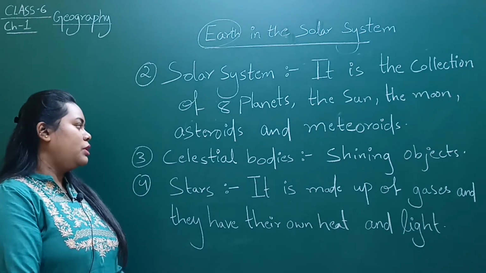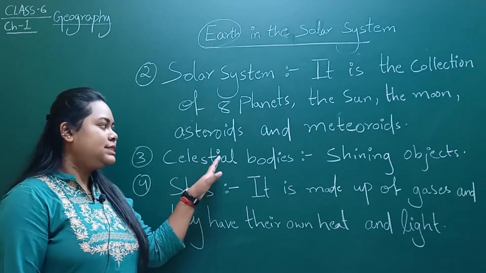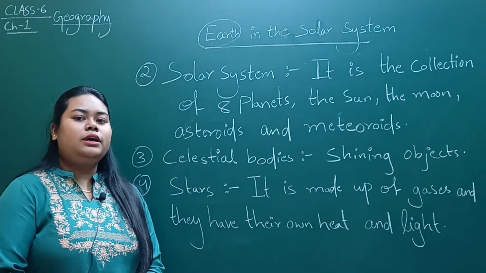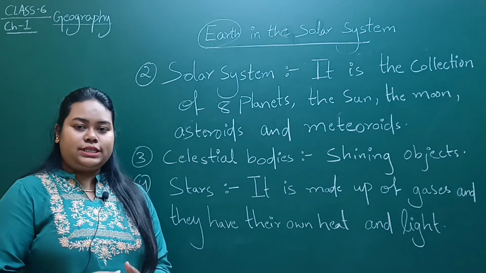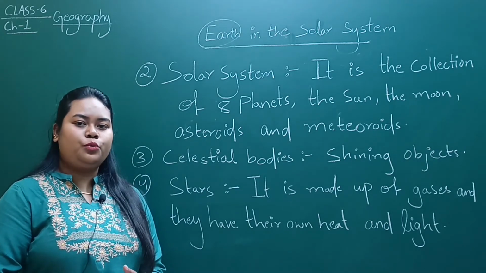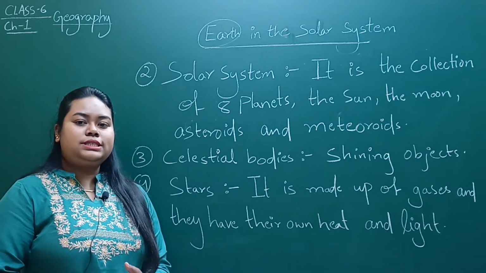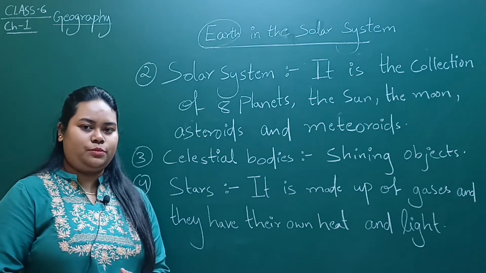Now we will proceed to our next topic, and that is celestial body. What is a celestial body? All shining objects are known as celestial bodies. For example, the Sun, the Moon and the stars. These three objects are known as celestial bodies.